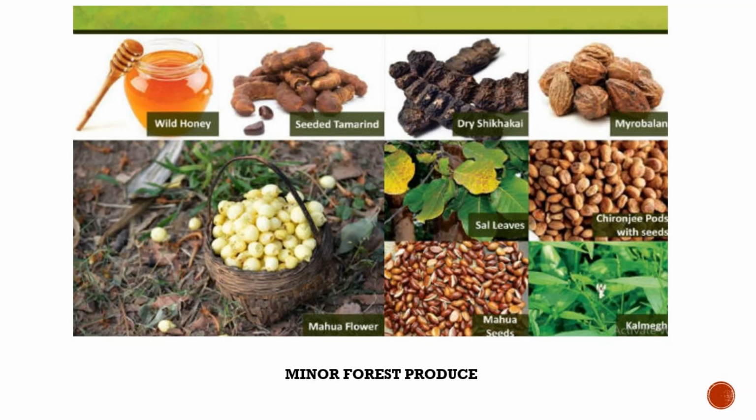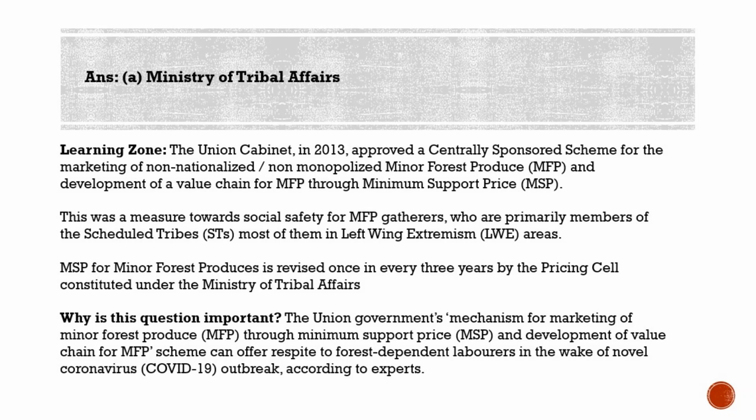And this minor forest produce is a major source of revenue for people who live near forest. They form a major portion of their food, fruits, medicines and other consumption items and also provide cash income through sales. To obtain a fair price for this minor forest produce, government introduced minimum support price in August 2013. So it is designed as a social safety net for improvement of livelihood of MFP gatherers by providing them a fair price for the MFPs they collect.